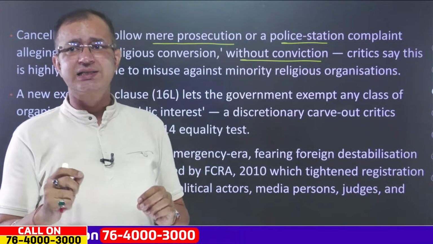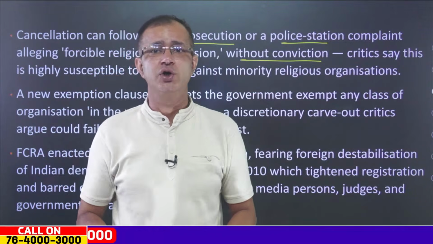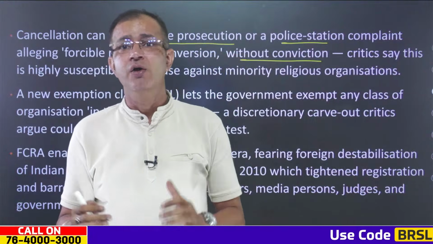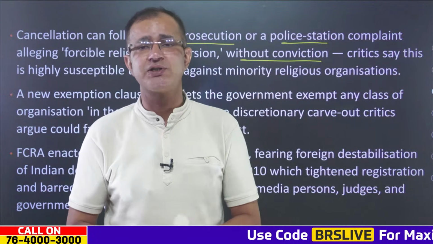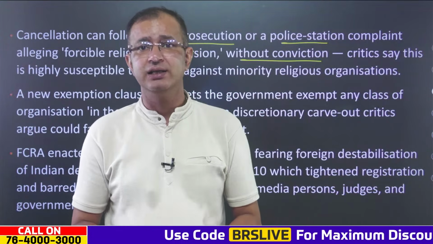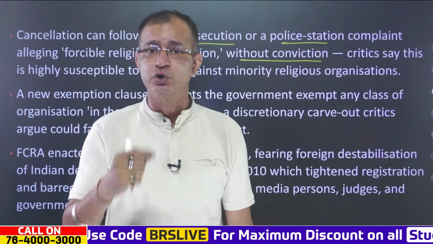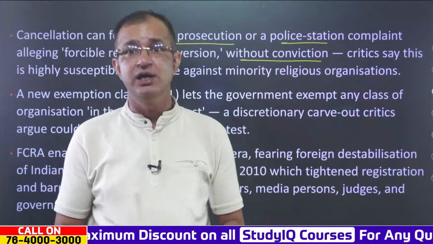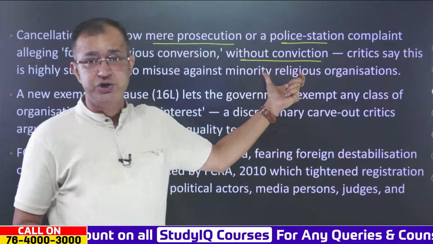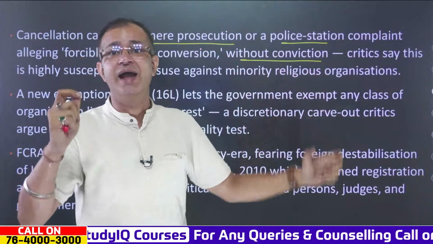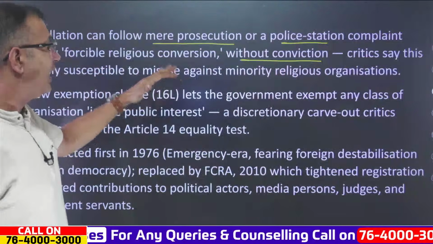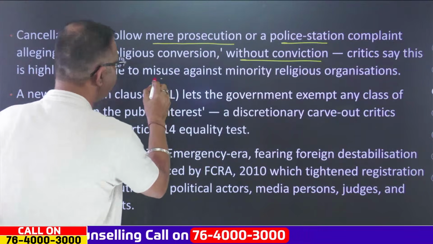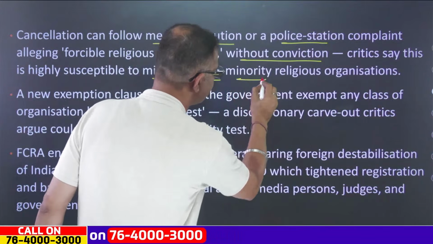Now basically this is against the spirit of the Constitution, and against the legal precedents that we have, where the law says that you have to be presumed not guilty unless and until you have been convicted of an offence. And here it says that even without any conviction, the FCRA registration can be cancelled by the government. Now the critics say that this is highly susceptible to misuse against minority religious organizations.